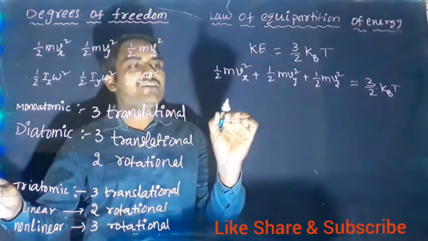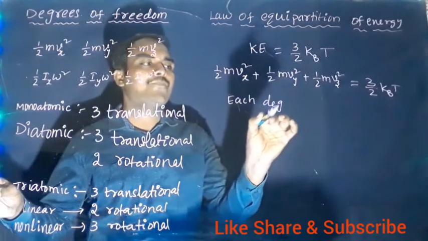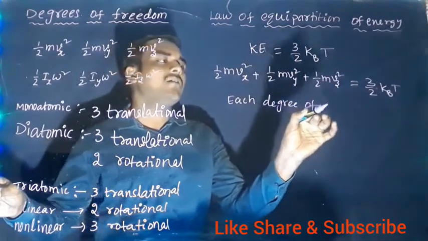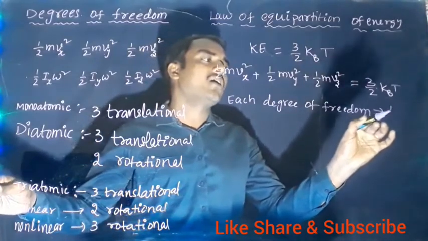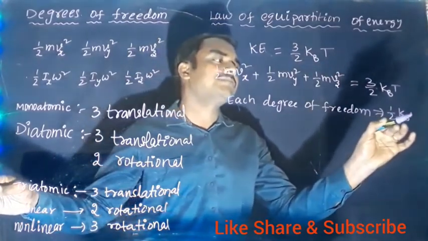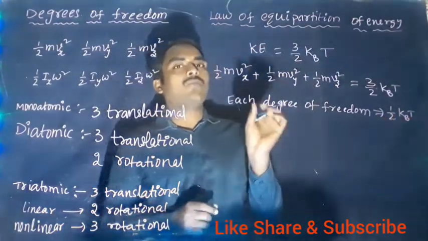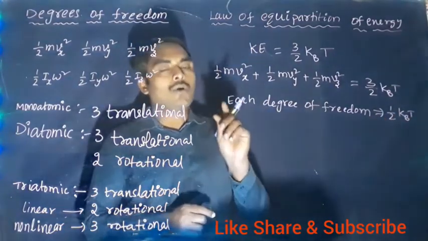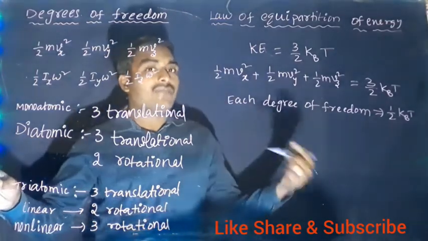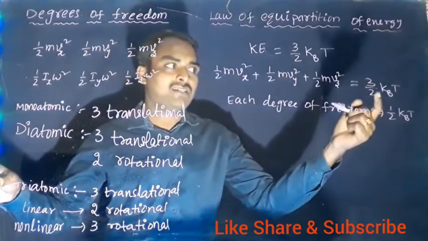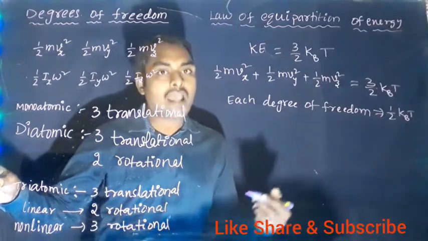So each degree of freedom gives half kBT. Half kBT is the kinetic energy of one molecule due to 1 degree of freedom. Now, if you consider f degrees of freedom, because this is for 3 degrees of freedom, 3 by 2 kBT. So, 1 degree of freedom, half kBT. If there are f degrees of freedom,